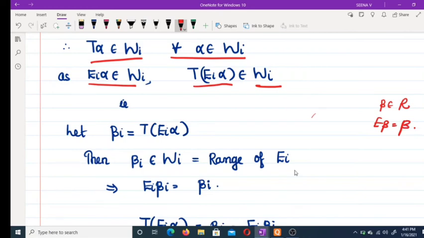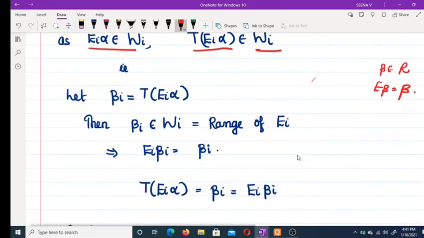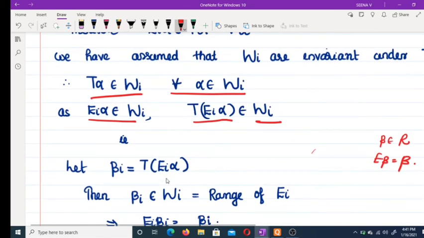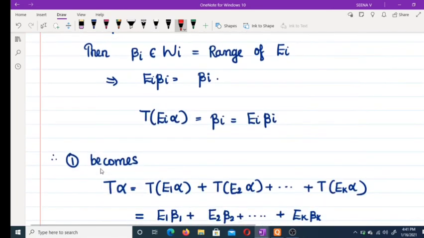So here the Ei's are projections, therefore beta i belongs to Wi, which is the range of Ei, and we get Ei beta i equal to beta i. So T Ei alpha equals beta i, and beta i is the same as Ei beta i.